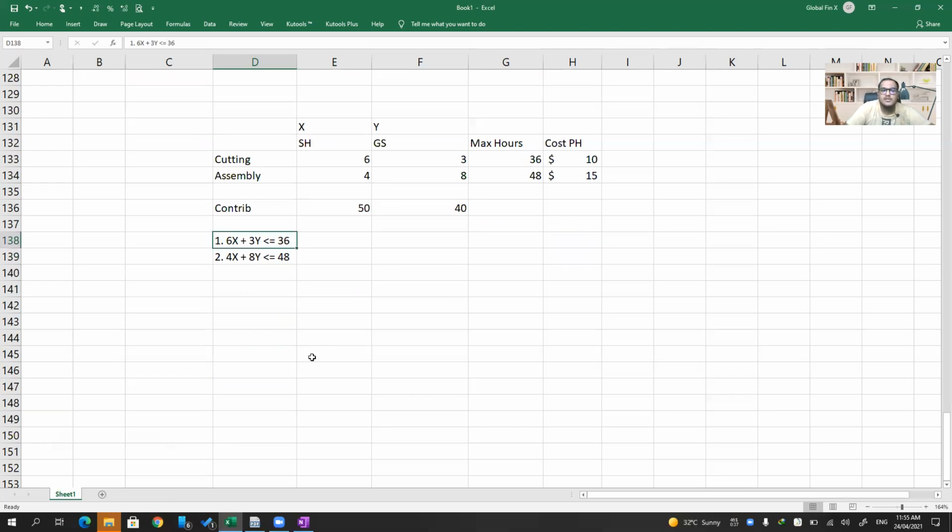I don't have any common base in these two. So I'll multiply equation 1 with 4, and equation 2 with 6, that is, each equation multiplied by the constant of x in the other. This gives 24x plus 12y less than or equal to 144, and 24x plus 48y less than or equal to 288.